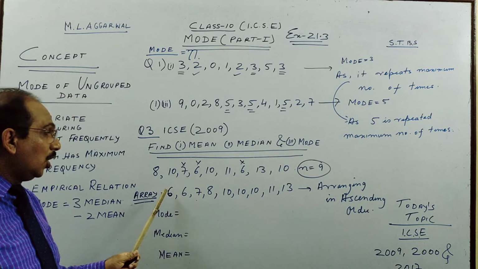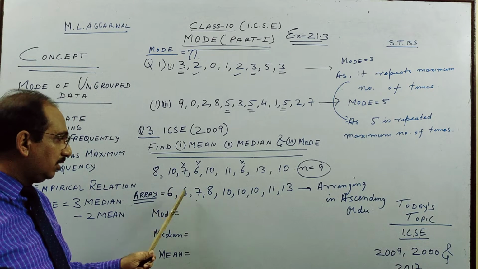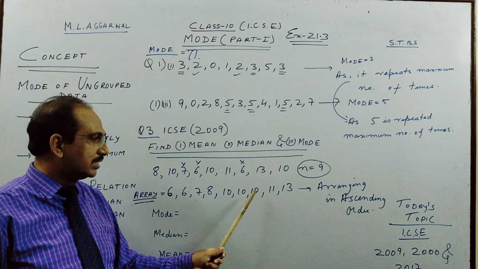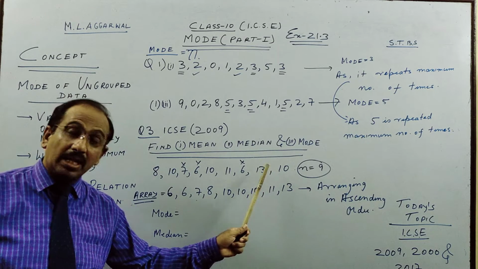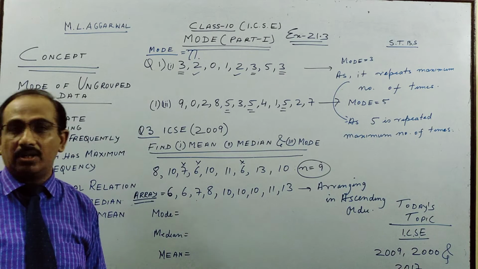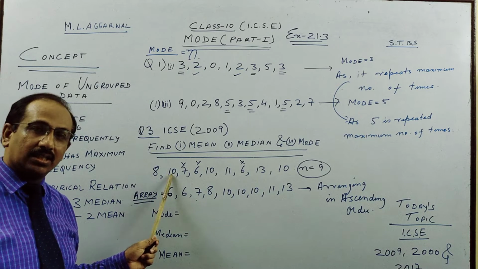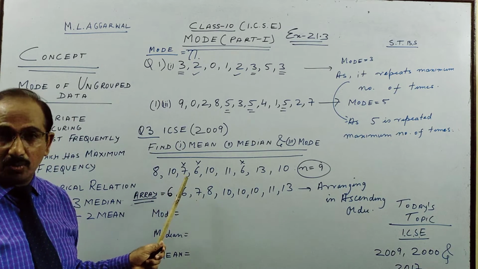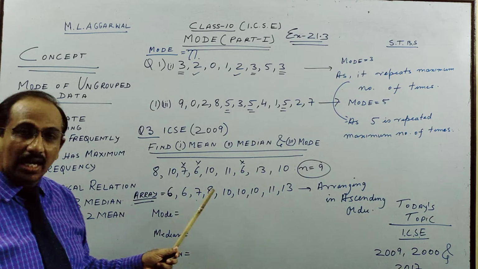And second thing, always count the total: 1, 2, 3, 4, 5, 6, 7, 8, 9. Because sometimes if you miss one set of data, all the answer will go wrong. So these questions are very easy, children, but you have to be careful when you do the calculation.